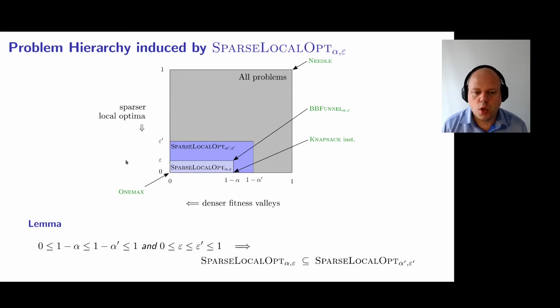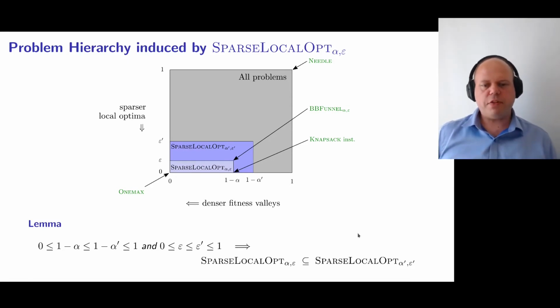square. So OneMax, we have really no local optima, so we can put it down here into the simplest corner. Needle in the haystack is kind of deceptive in some sense, so the only way we can put it is here at the upper right corner. And other problems, if you look at some instances, for example knapsack, you can find that there are some intermediary ones here. Later we're going to look at a particular problem called BB funnel that has 2 parameters alpha and epsilon that coincide with this SparseLocalOpt alpha epsilon here.